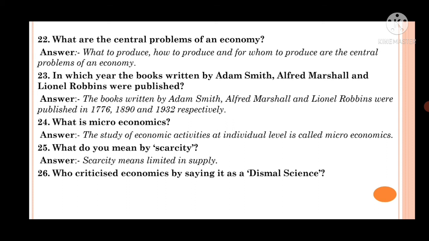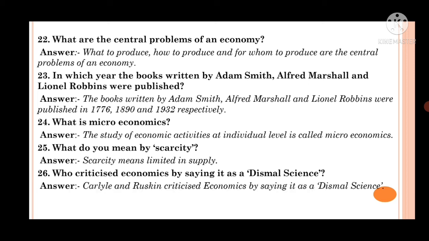What is the question? Who criticized economics by saying it is a dismal science? And the answer is Carlyle and Ruskin. Carlyle and Ruskin criticized economics by saying it is a dismal science just after Adam Smith's wealth definition. After studying the wealth definition of Adam Smith, they criticized economics by saying it is a dismal science, right, or the science of bread and butter, right.